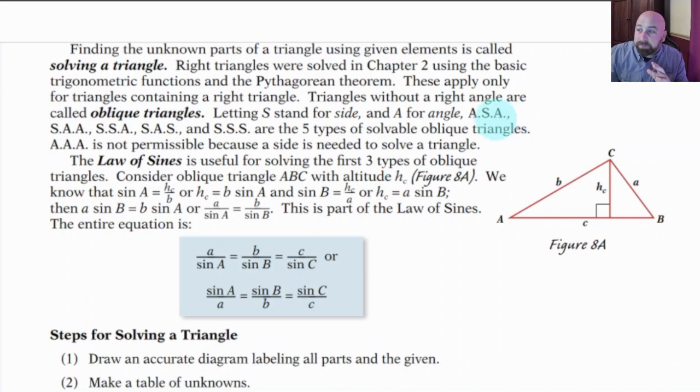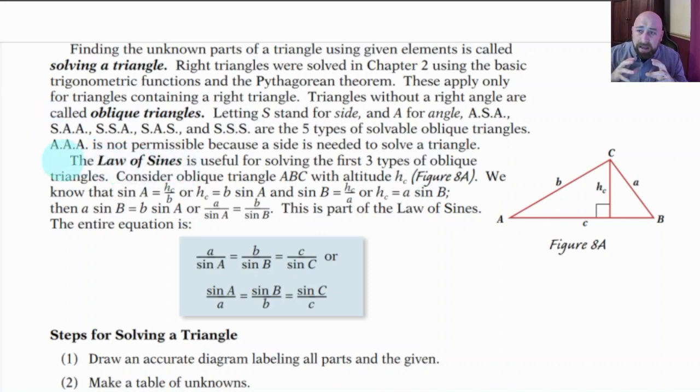And if we do this, then we can solve missing sides, just like we did in geometry class with Pythagorean's theorem, with all the other things we did in geometry. So how do we do that? Angle, angle, side, angle, side, angle, side, and side, side. These are 5 types of solvable oblique triangles. Angle, angle is not permitted because a side is needed to solve a triangle. In other words, Pythagorean's theorem doesn't work if you don't know one of the sides. You have to know at least one of the sides in order to use it. So we can't use angle, angle.